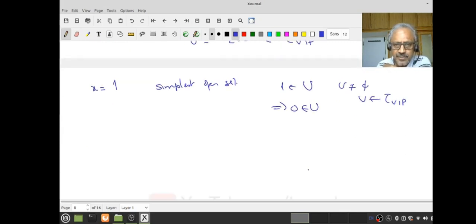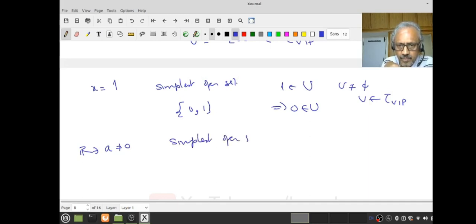So does this make you guess what should be the simplest open set? Did you guess? Very simple, namely 0 and 1. Therefore, if I take a non-zero a in R, the simplest open set containing a is {a, 0}. Isn't it amazing? Now you should also notice why I call it VIP.